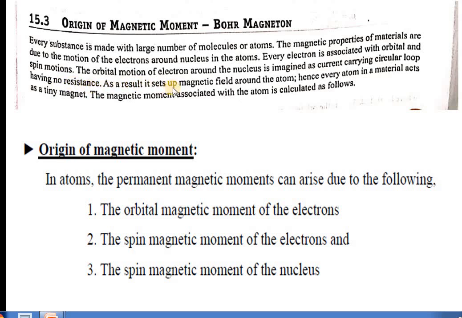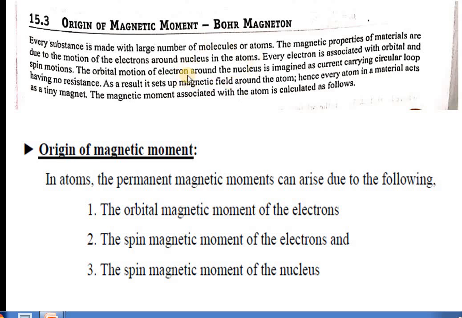As a result, a magnetic field is produced around the atom. The electron is nothing but a charged particle.